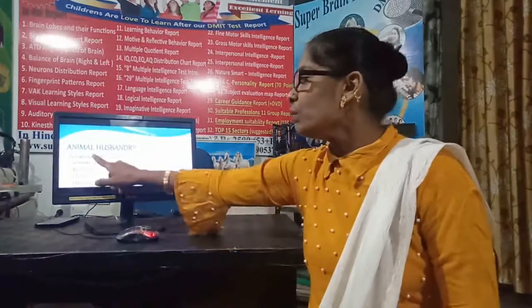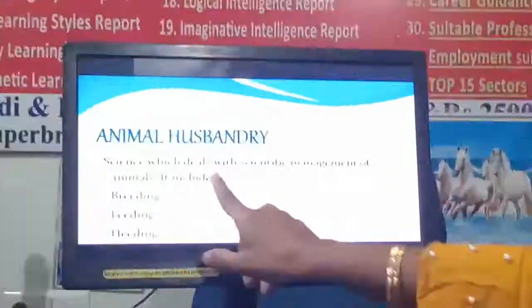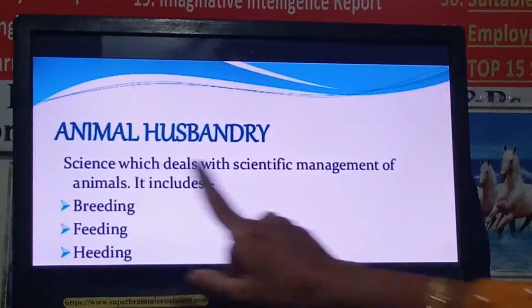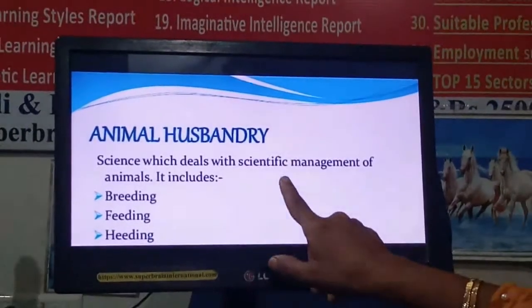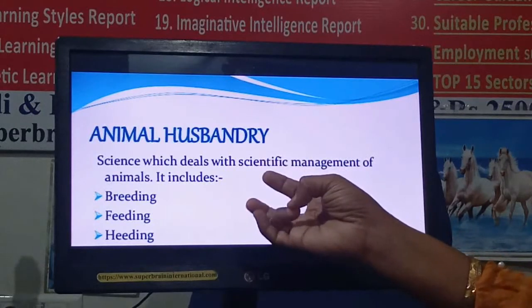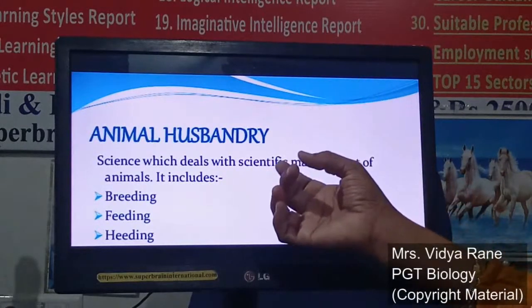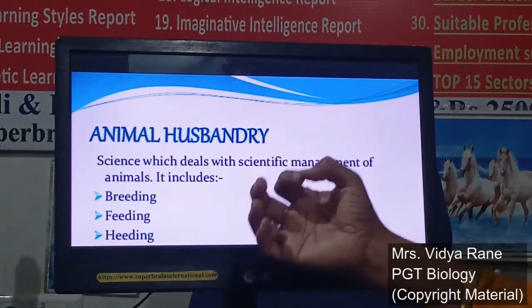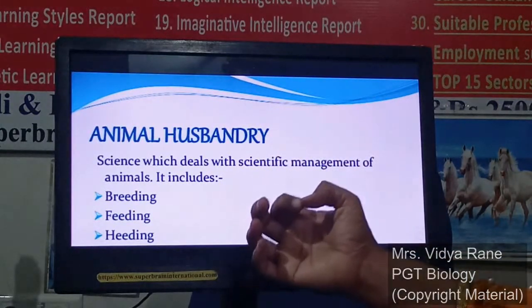See here, animal husbandry is the science which deals with the scientific management of the animals. Scientific management means how you are growing them, whatever food you are providing them, how you are treating them, right? Then disease, how you are keeping them disease free.